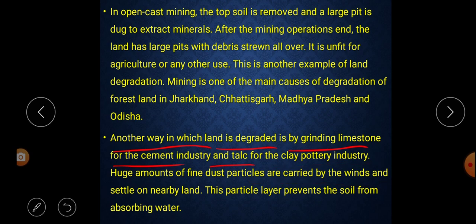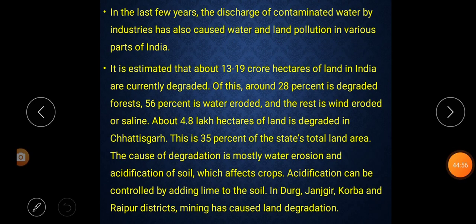So in this paragraph it is said that another way in which land is degraded is grinding limestone in the cement factory. During the grinding, through the wind those dust particles fly and settle nearby on the land and form a layer. Because of that, the upper part of the soil, the organic layer, cannot absorb the water.